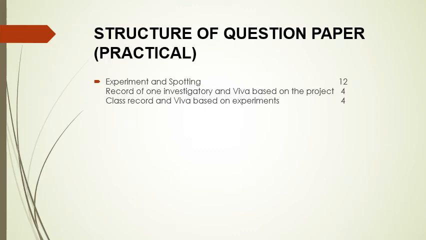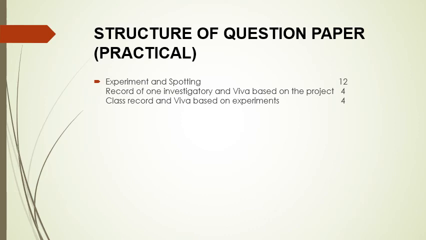So this was for 70 marks the theory paper, that is 5 units, and for practical there will be 20 marks. For practical you have to prepare your practical file.